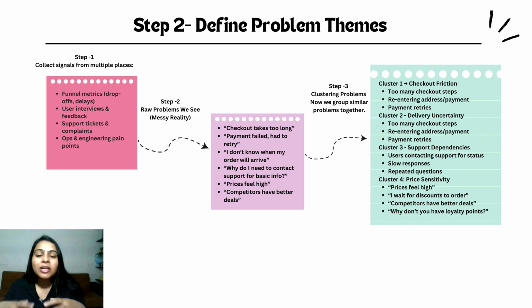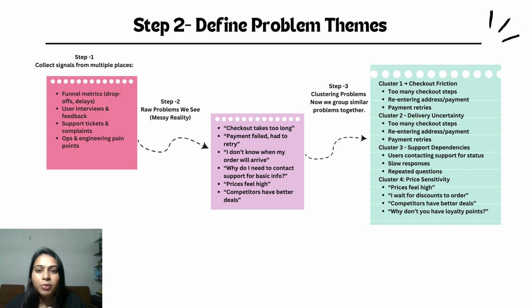Slow response. Same questions coming up again and again. What we are doing here is simple but powerful. We are moving from individual complaints to stable problem themes. Because roadmaps are not built on isolated issues. They are built on patterns that repeat at scale.